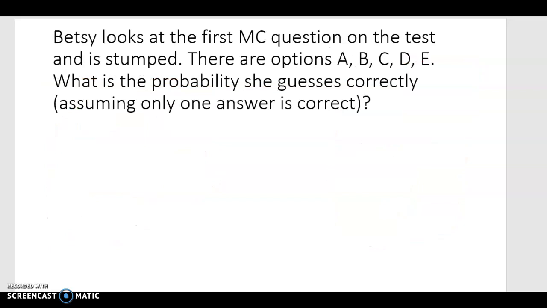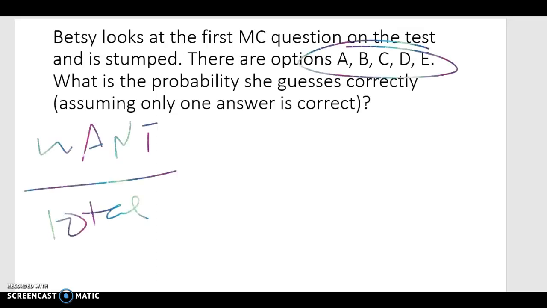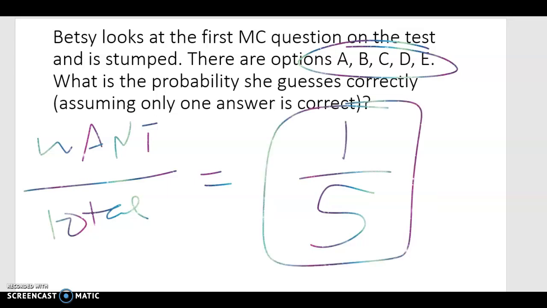And the last one: Betsy looks at the first multiple choice question on the test and is stumped. There are options A, B, C, D, and E. What is the probability she guesses correctly? We must assume that only one answer is correct. Again, we're talking about what we want over the total. Betsy has 5 options to choose from, and 1 of them is correct. So the probability she guesses correctly is 1 out of 5, because only 1 of those answers is correct. So she's got a 1 in 5 chance of guessing the right option. Good luck, Betsy. Hope you do well.